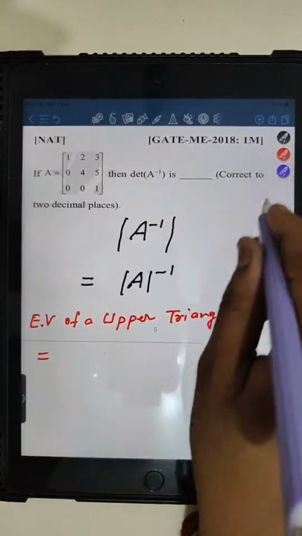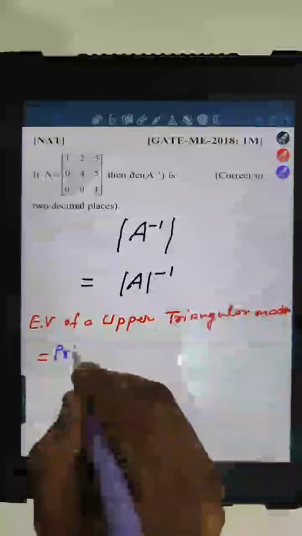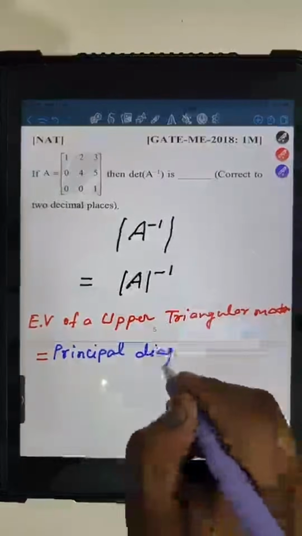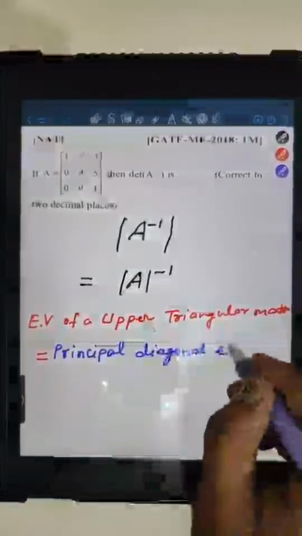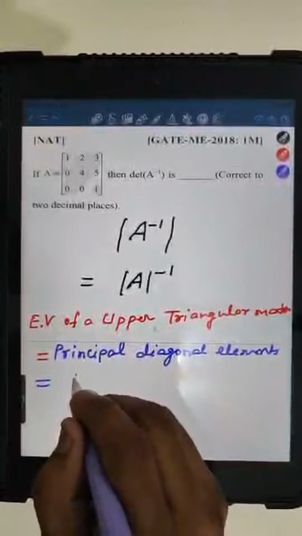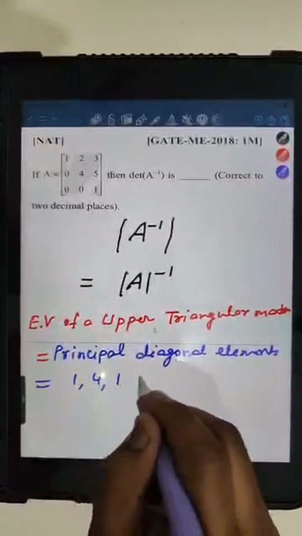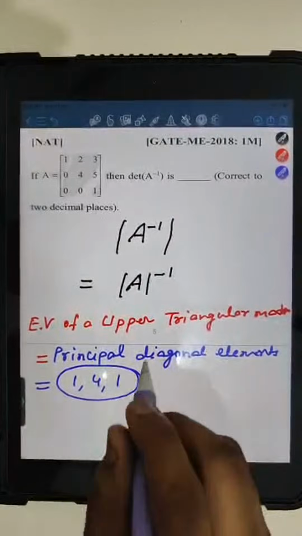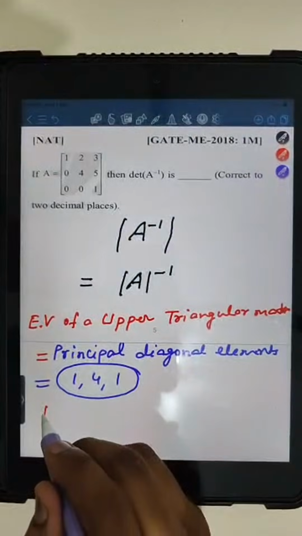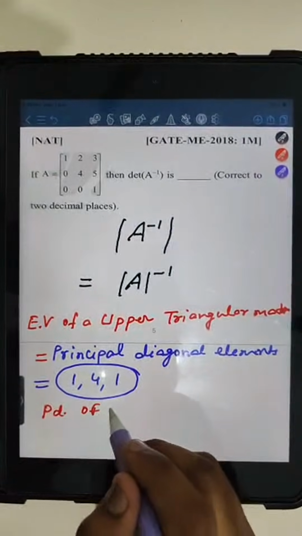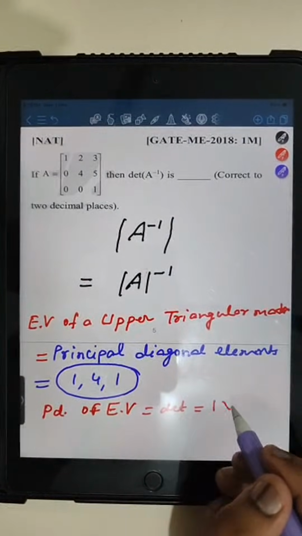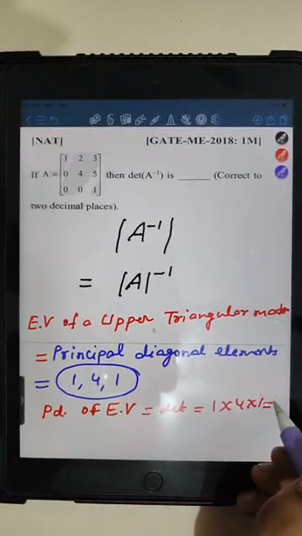Is equal to the principal diagonal elements. So what are the principal diagonal elements? 1, 4, 1. That means these are the eigenvalues, and we know that the determinant is equal to the product of eigenvalues. So the product of eigenvalues is equal to what? The determinant. So 1 into 4 into 1, that is 4.